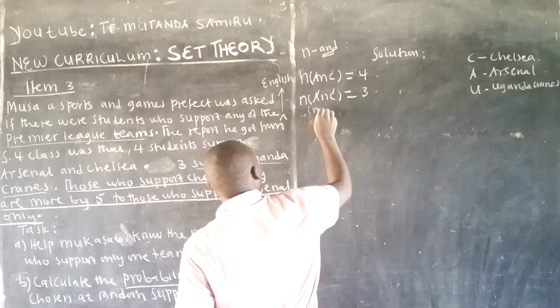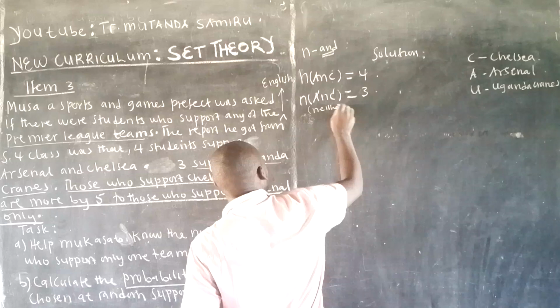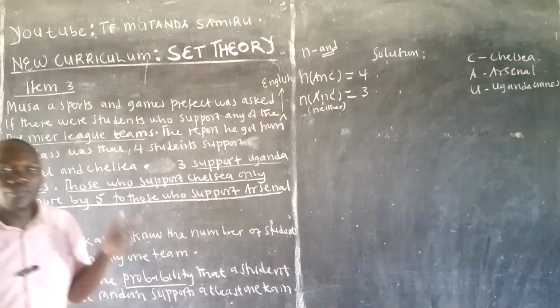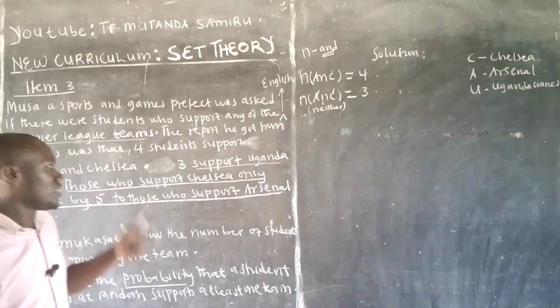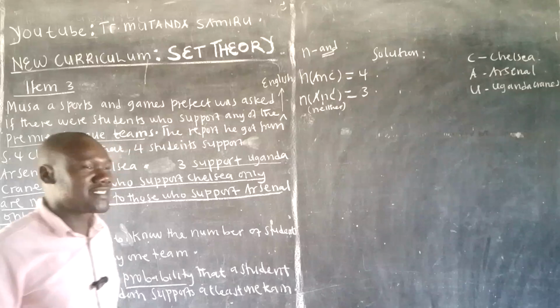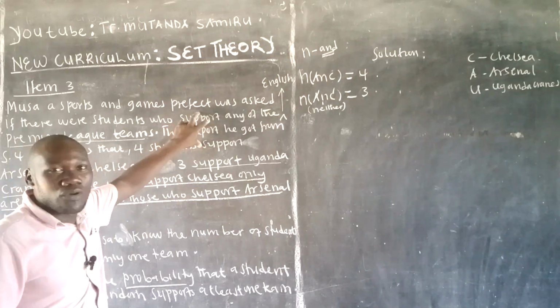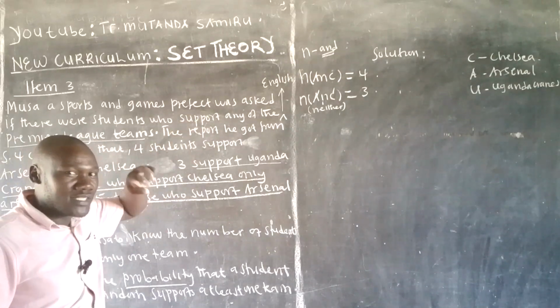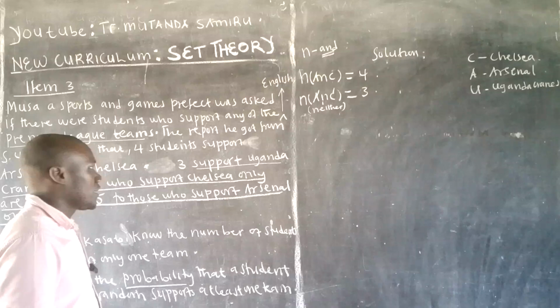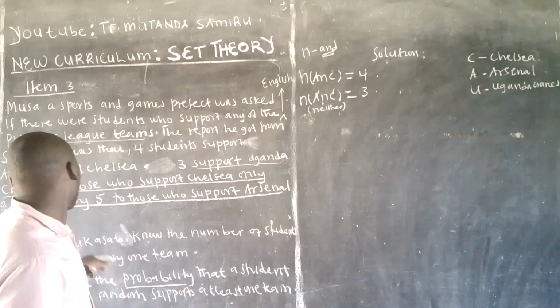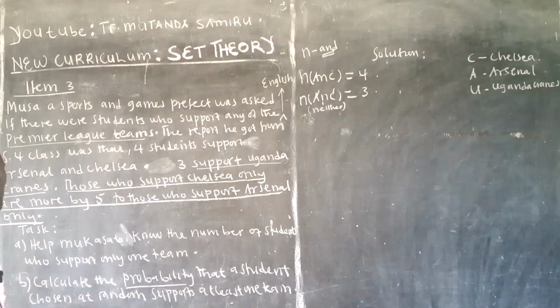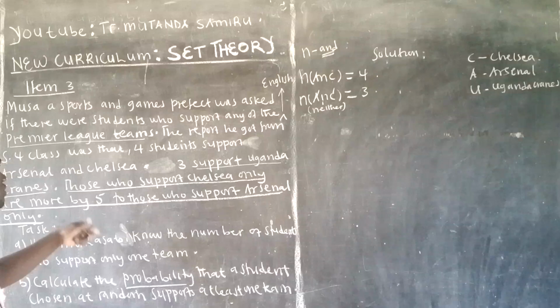This one here is what I'm calling our neither. Please get to know about this setting. Instead of saying that 3 do not like any of the 2 teams, they can just bring a relation of 2 teams, then bring one which is an exception. Okay, good. Now, those who support Chelsea only are more by 5.